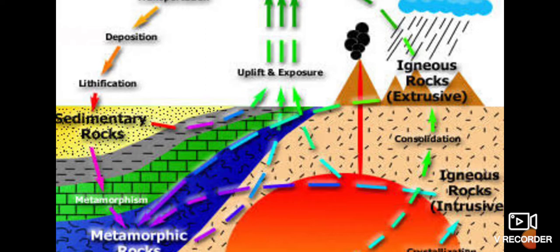In this rock cycle, we are going to read that a lot of other natural processes are also involved. The transition or the transformation of rocks from one form to another form is known as the rock cycle. So what takes place here? The heating takes place here, then the compression takes place here, weathering takes place here, erosion takes place here. So different types of natural processes take place here.